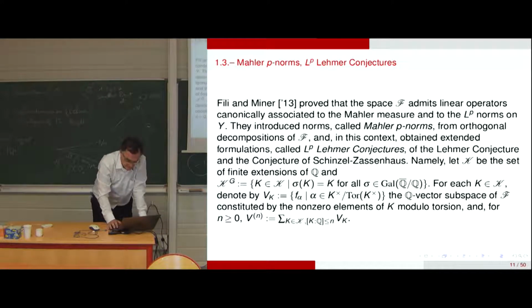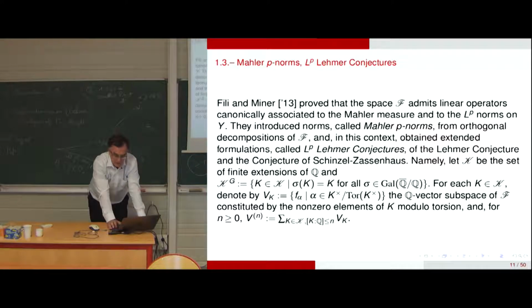So Fili and Miner proved that the space F admits linear operators canonically associated to the Mahler measure and to the LP norms on Y. They introduced Mahler p-norms from an orthogonal decomposition of F, and in this context obtained extended formulations called LP Lehmer conjectures, of the Lehmer conjecture and of the conjecture of Schinzel-Zassenhaus at the same time. That is to say, they have an approach which allows one to go continuously from one conjecture to another one.